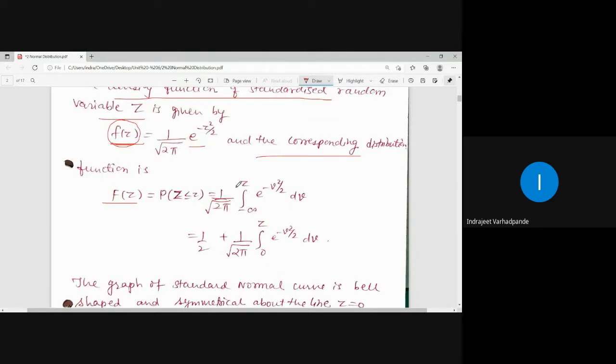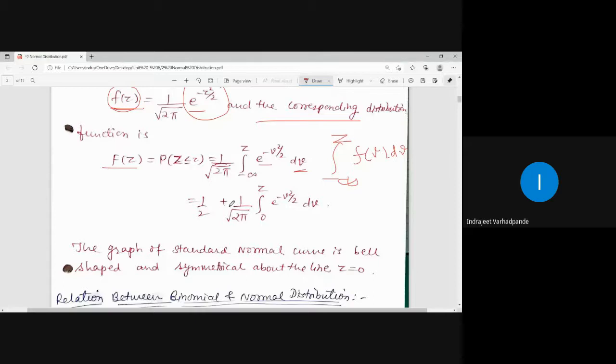The corresponding distribution function, capital F of z, for the probability of z less than or equal to z, is 1 upon under root of 2 pi, integral minus infinity to z of f of v dv. As the notation u is already used for defining the distribution function, I have used the notation integral minus infinity to z, f of v dv, so v is in place of z. So it is e to the power minus v square by 2 dv.